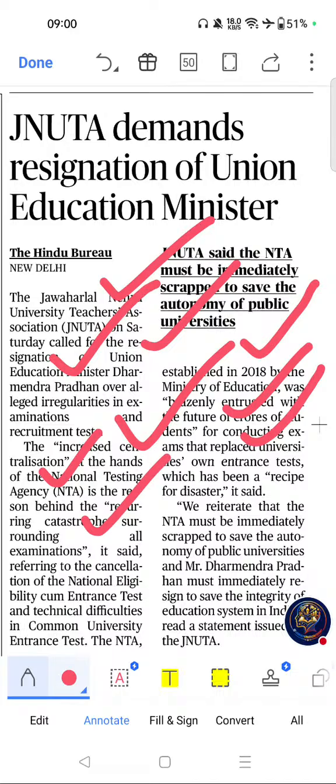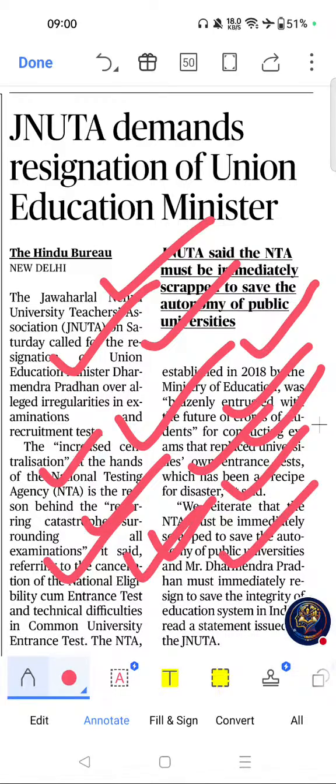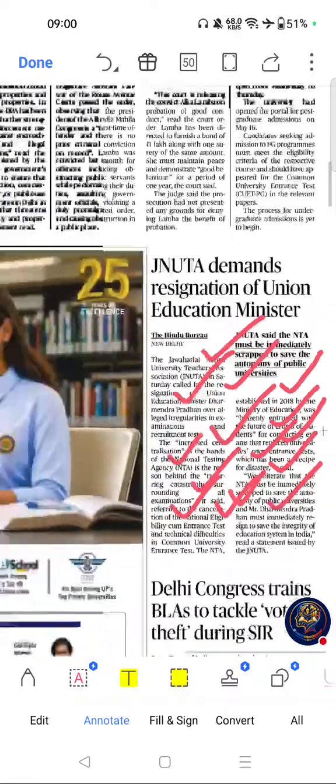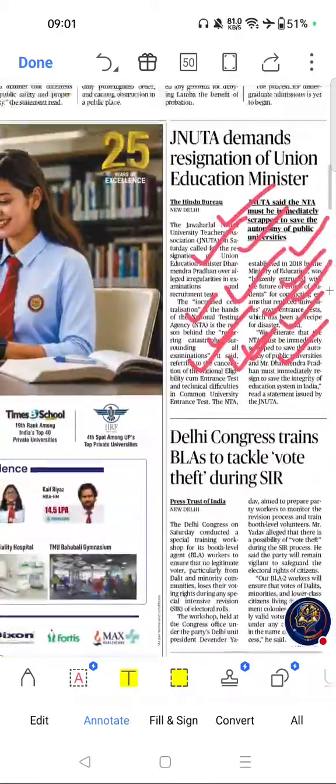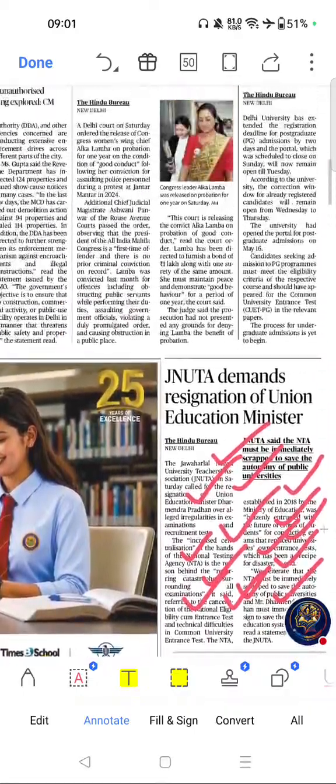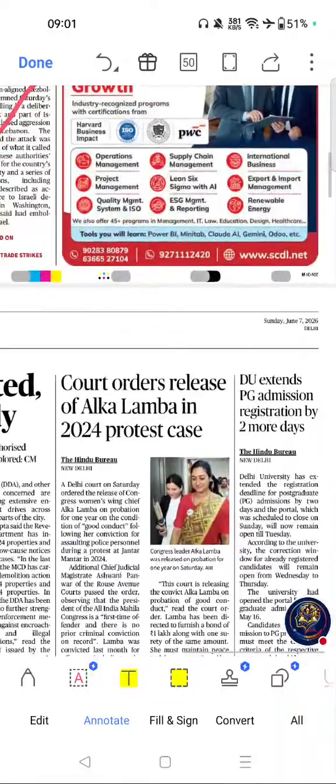The key themes related to this topic are National Testing Agency, NEET examination, CUET, university autonomy, educational governance and education reforms. Please go through this topic. Next important topic from this page was this one.